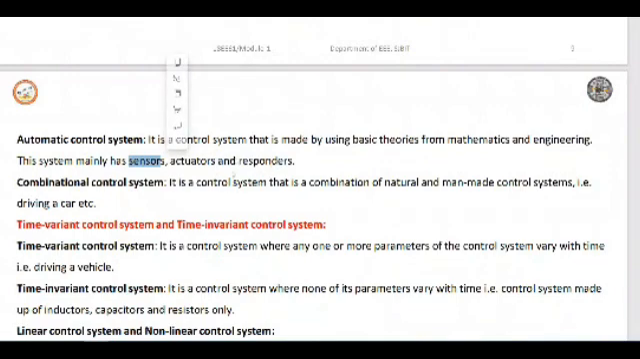Then we have the time variant control system and the time invariant control system. A time variant control system is a control system where any one or more parameters vary with respect to time. The best example is driving a vehicle. A time invariant system is a control system where none of its parameters vary with respect to time. Inductors, capacitors and resistors are examples of this.